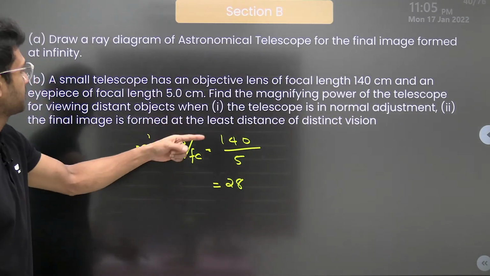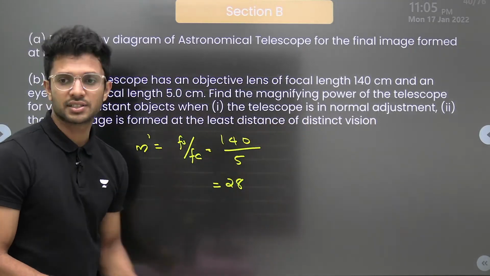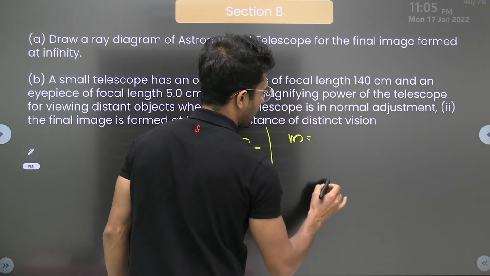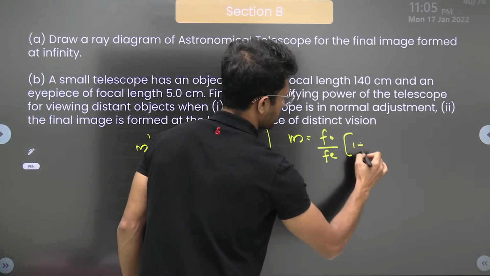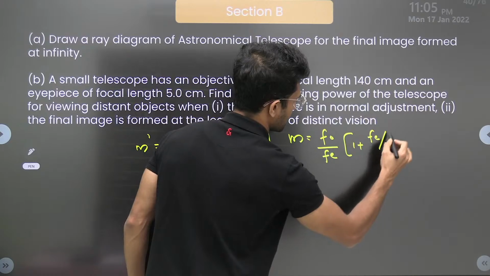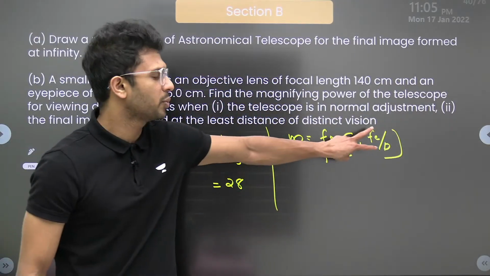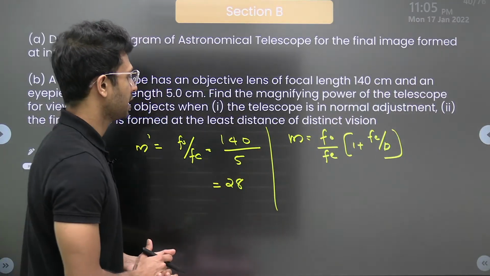What about the second one? The final image is formed at the least distance of distinct vision. In that case, magnification is F0 divided by Fe into 1 plus Fe by D. This part is just the inverse, because in a microscope it is D by Fe. Here it is Fe by D. Please do take care of it.